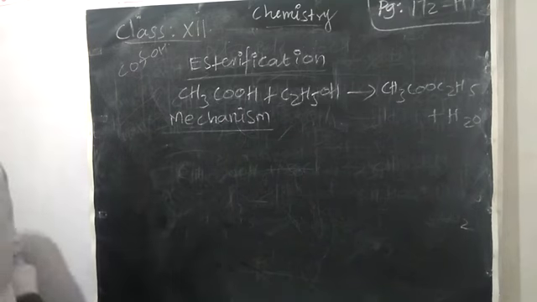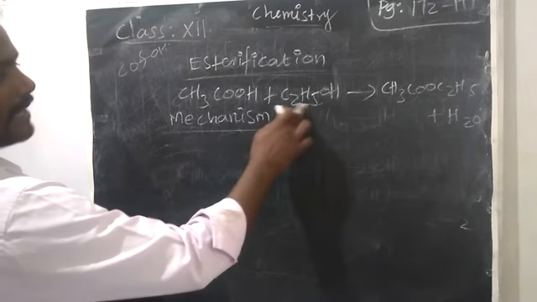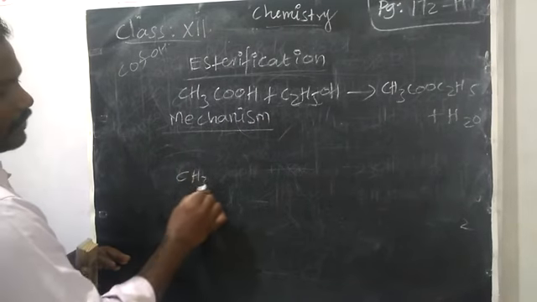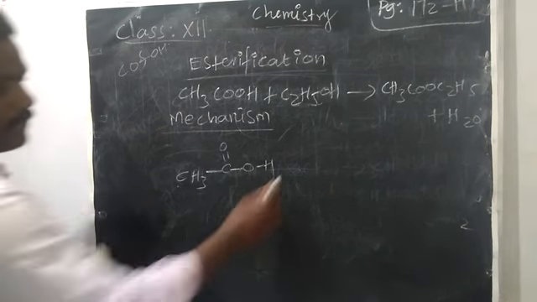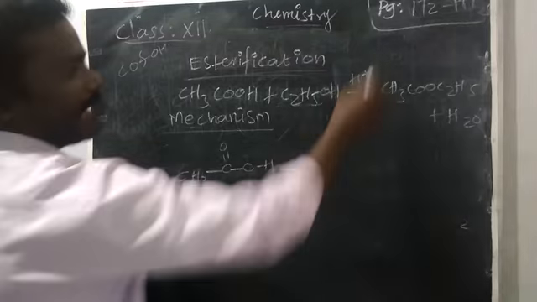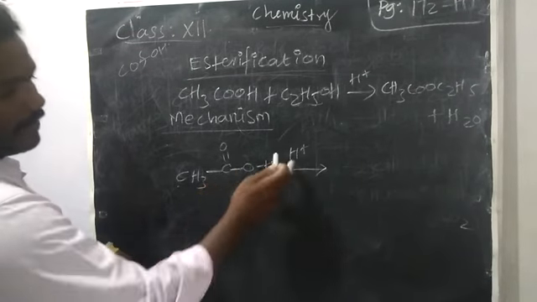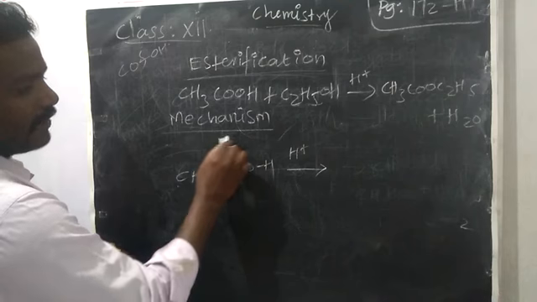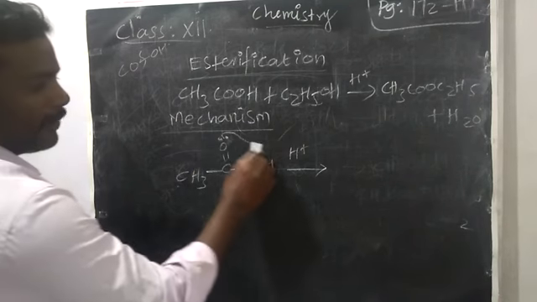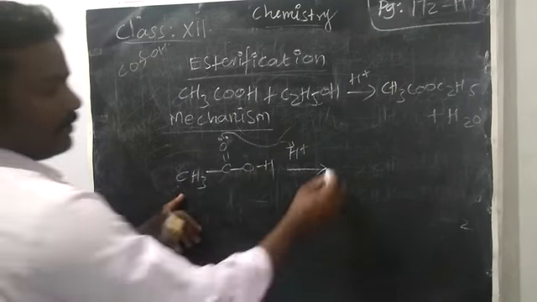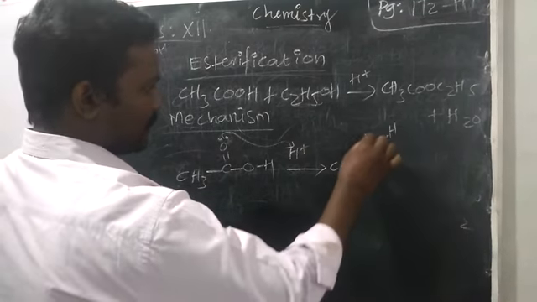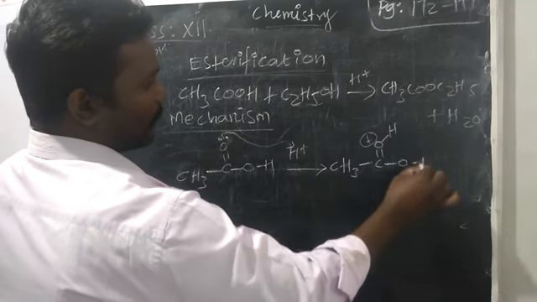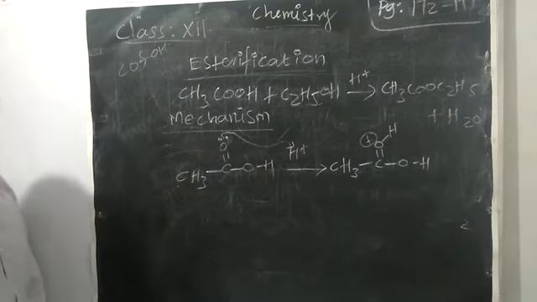So first we have to take acetic acid. How do you write acetic acid? CH3 C double bond OH. Okay, right. We have taken the acid catalyst, you know, that H plus, right? This oxygen has a lone pair of electrons, and that lone pair will attract this H plus. Now we will get CH3 C double bond OH with a plus charge. The lone pair electrons are used for forming the bond.